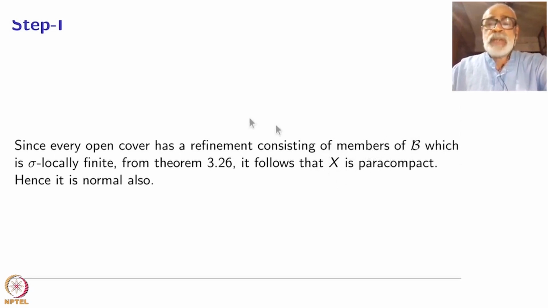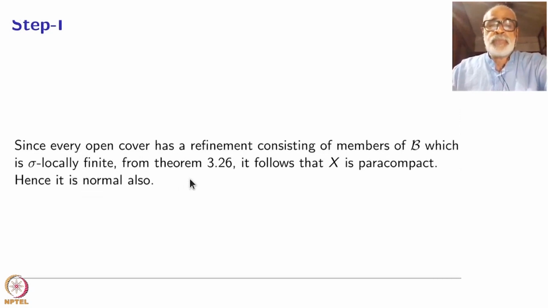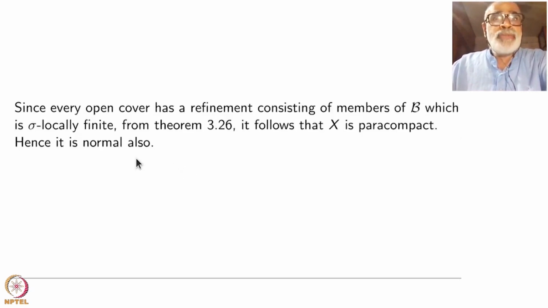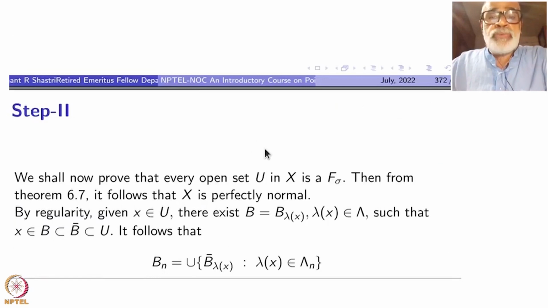So that is the link between the condition sigma locally finite base and this one. In particular, X is normal. What we want is perfect normality here. We will see why. So first we have seen that it is a normal space.